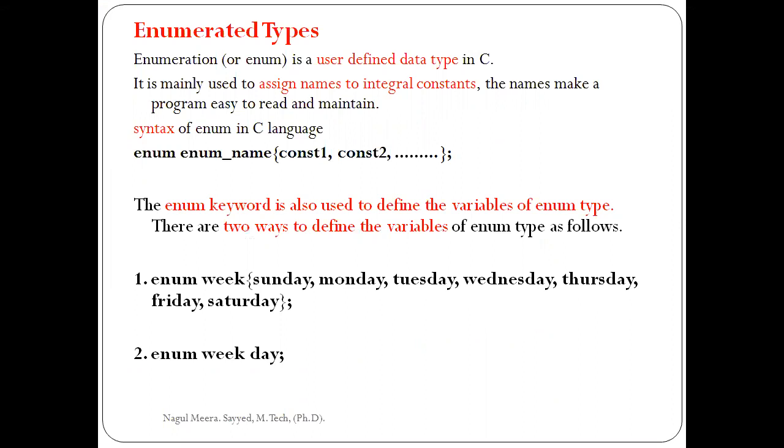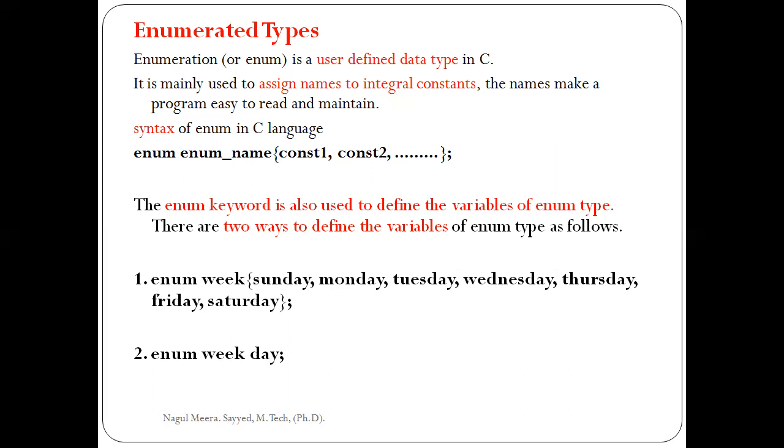What is the meaning of user-defined data type? In our first unit or second unit, we discussed different types of data types. How many types of data types? First one is built-in data types. Next one is user-defined data type. Next one is void data type. So here, enum or enumeration is a user-defined data type. This is the important one. Enumeration or enum is a user-defined data type in C language.